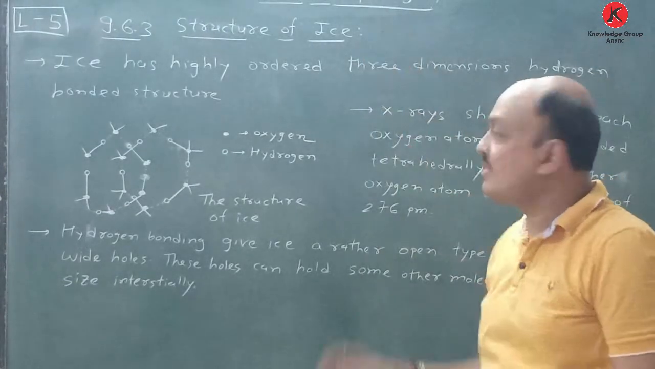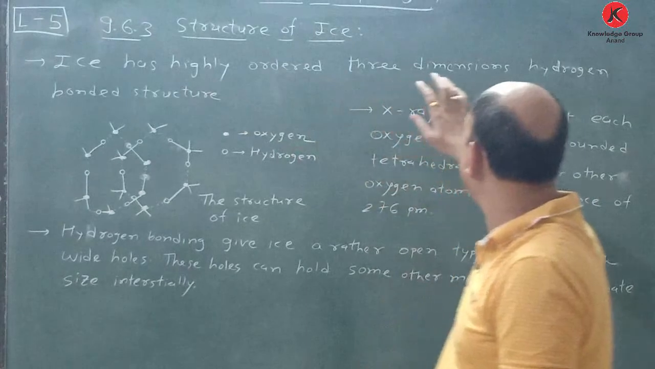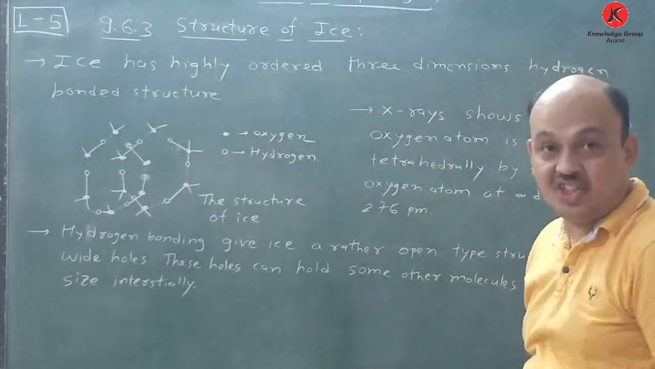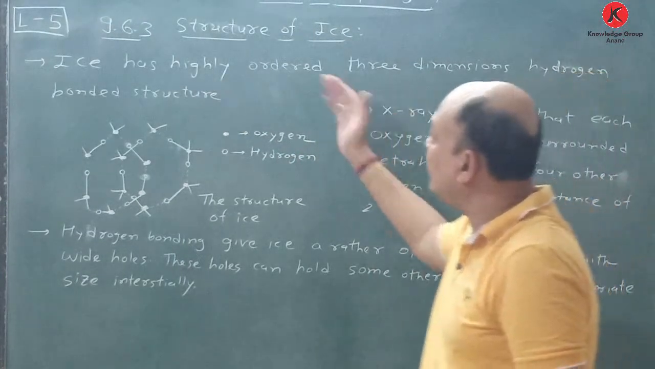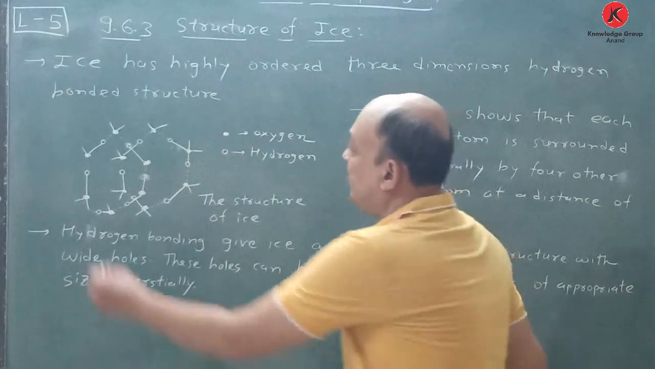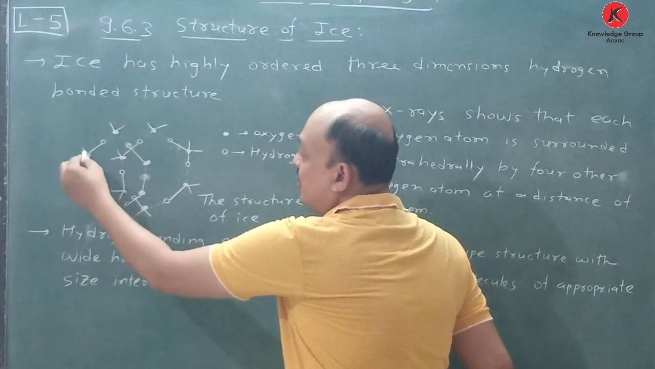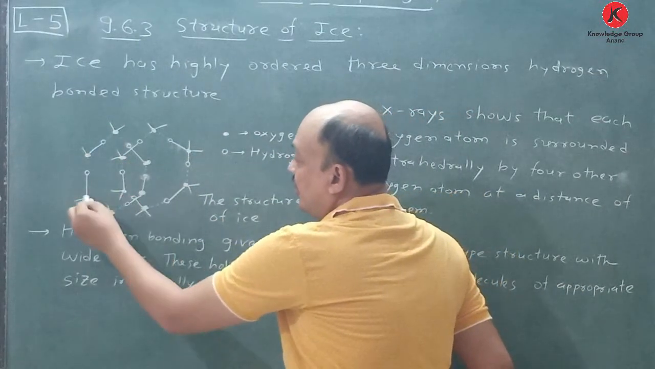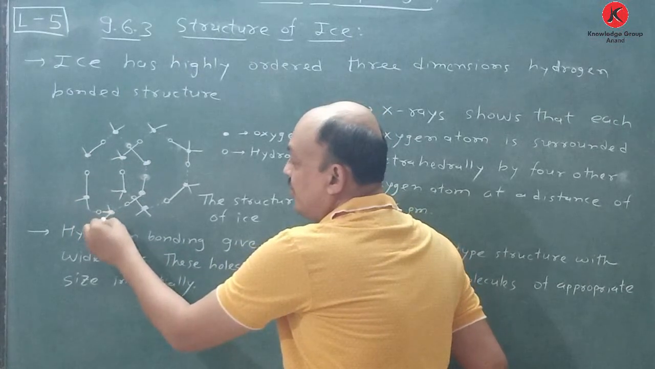9.6.3, structure of ice. Ice has a highly ordered three-dimensional hydrogen-bonded structure. Remember that this structure is very compact, but you see a hexagonal form. This is oxygen, oxygen, oxygen, oxygen, oxygen, and this is also oxygen.